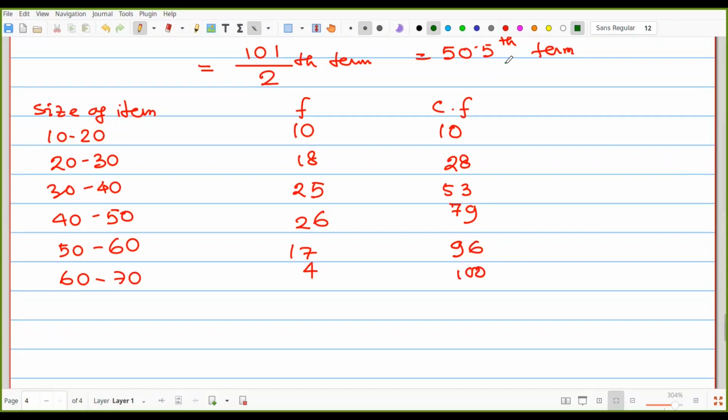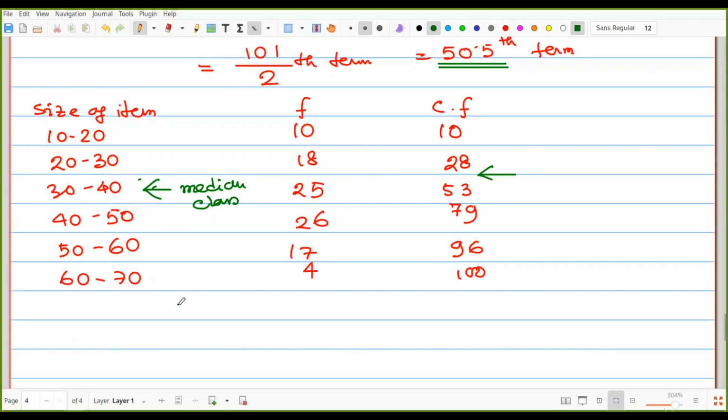So look at the item, that is 50.5 item. That belongs to that position because that is above 28 and within 53. So which one would be our median class? That is 30 to 40 would be our median class.